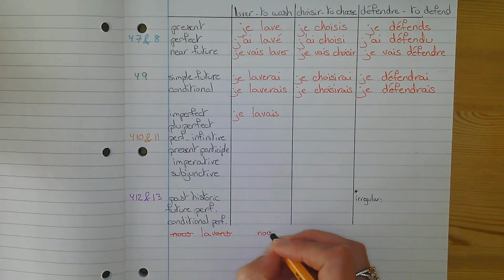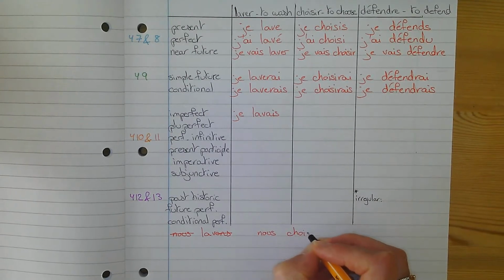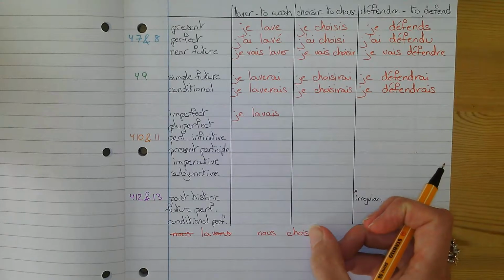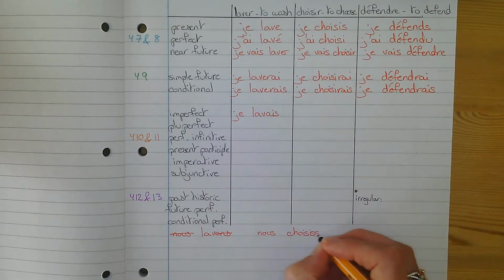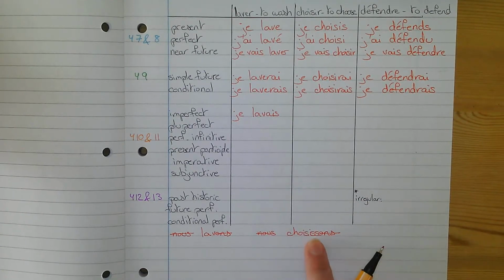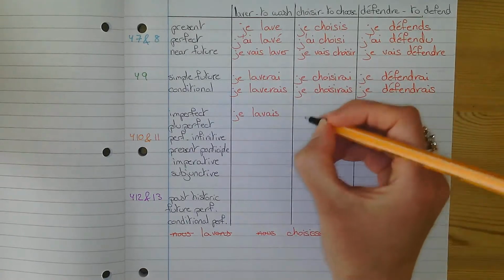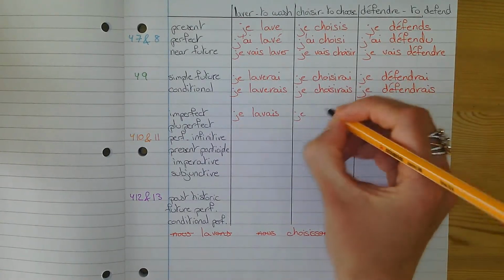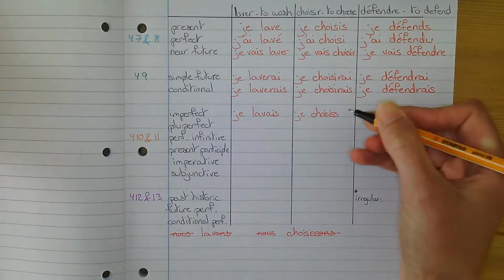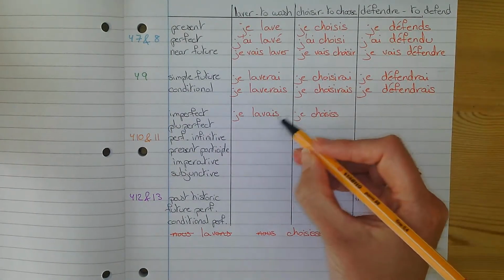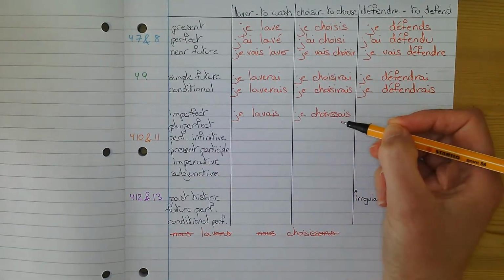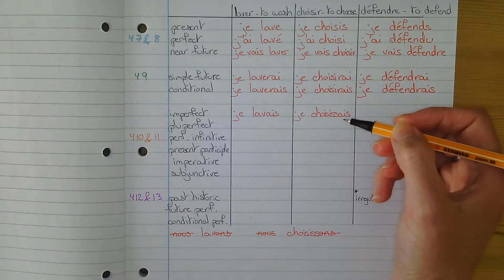To choose, that's always the tricky part in the imperfect. It's always with the IR verbs, because we choose in the present, you take off the IR, but then you put ISS, ONS. Take off the nous, take off the ONS, but you need to keep the ISS here. So put the pronoun you want to use, put the stem you have just found, je choisis with that double S at the end, and then put the imperfect ending, AIS. And that's I used to choose, or I was choosing.